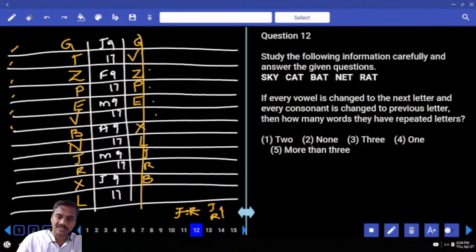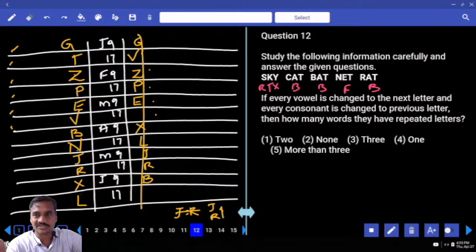Now 12 is based on a set of words. Every vowel is changed to the next letter, and every consonant to the previous letter. How many words have repeated letters? Now, vowel plus 1: this is B, and this is F, and this will be B. And consonant minus 1: R, and K minus 1 is what? J. Now this is X. None of the letters are repeated.